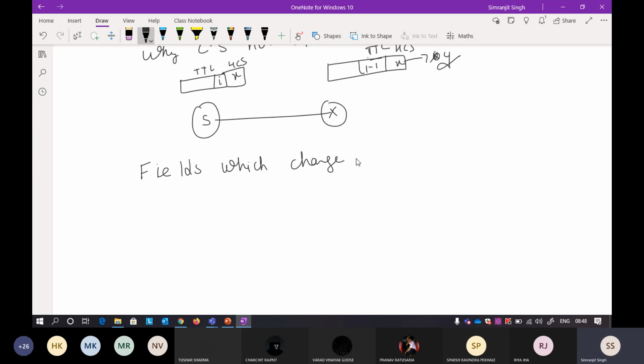This particular question is also asked in, I think, one of the Cisco exams or in the GATE exam: which particular field in the IP packet changes at every hop? The first one that changes at every hop is your fragment offset.